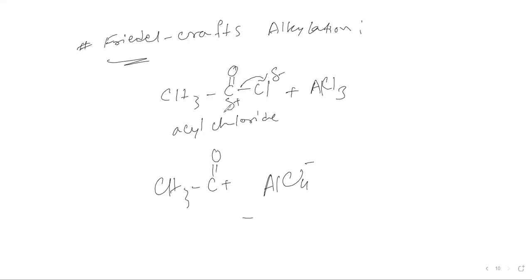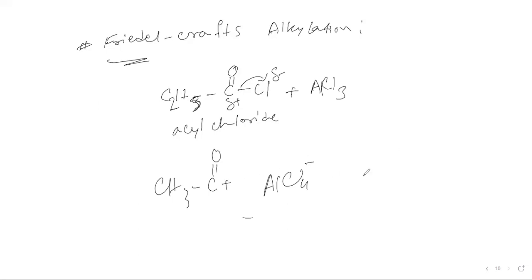Even if instead of CH3 this was something very big, say C2H5 or other bigger components, it would be the same thing, just with this CO group present. Now what happens?